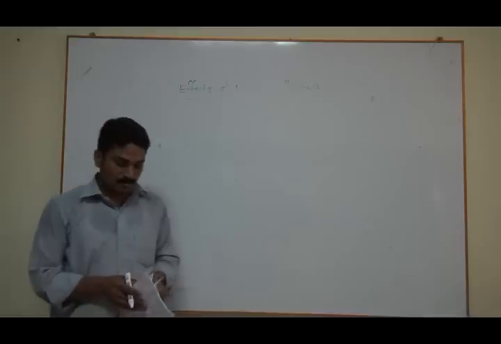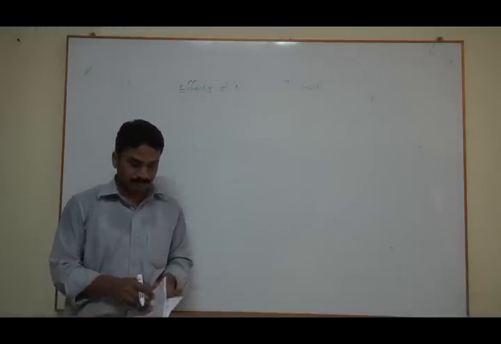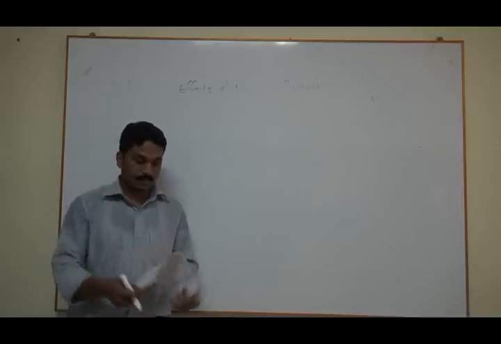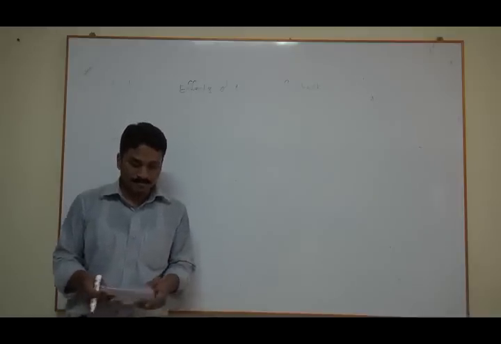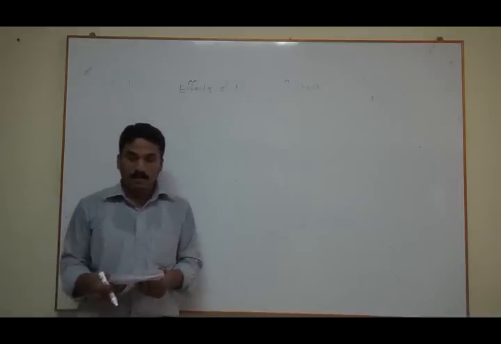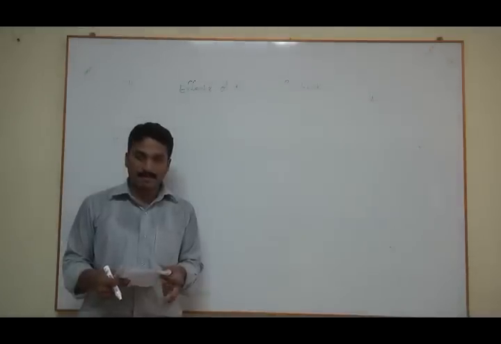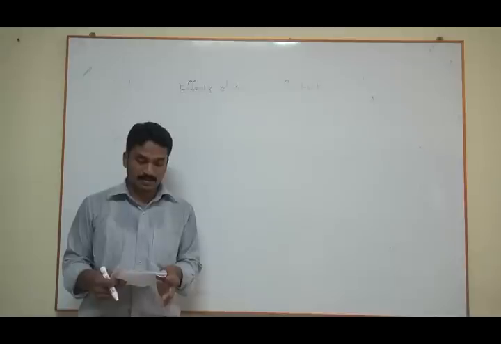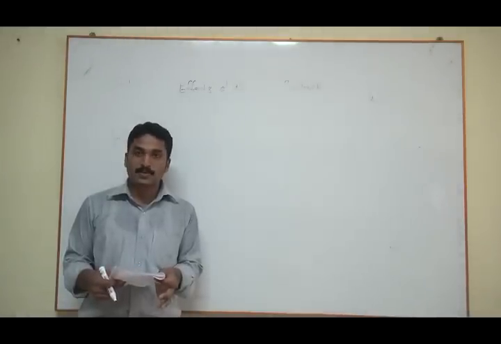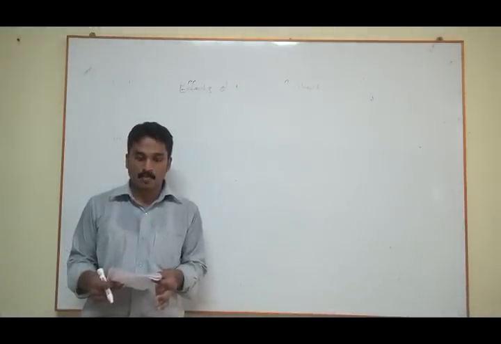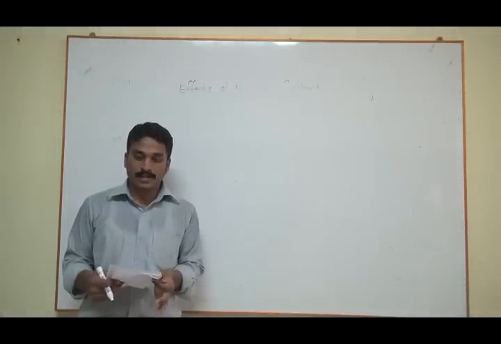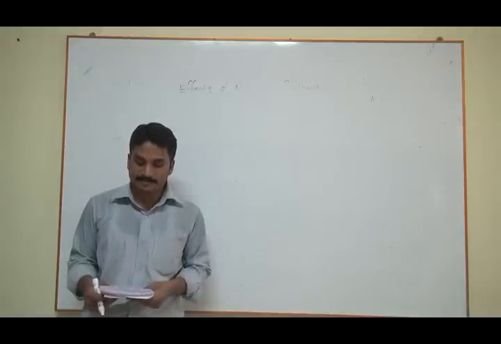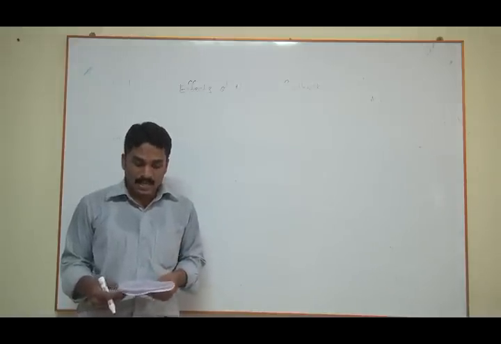Let me read out the problem, you just note down. First problem, voltage gain of an amplifier without feedback is 400. If the feedback ratio is equal to 0.1, find the voltage gain of an amplifier with negative feedback, right?